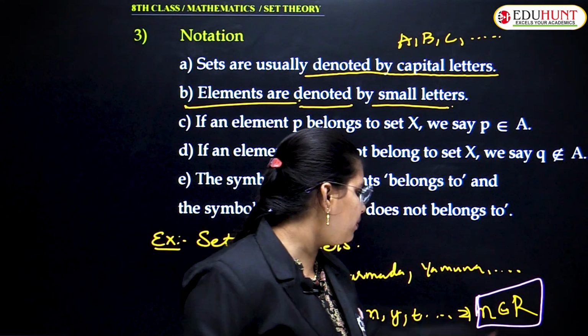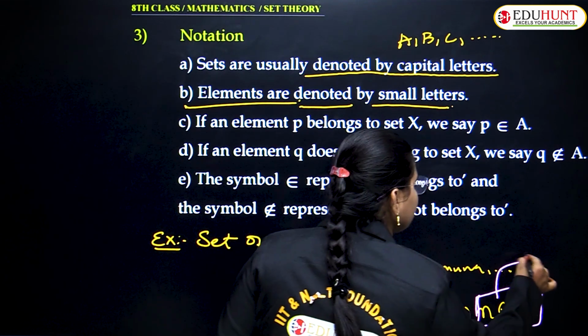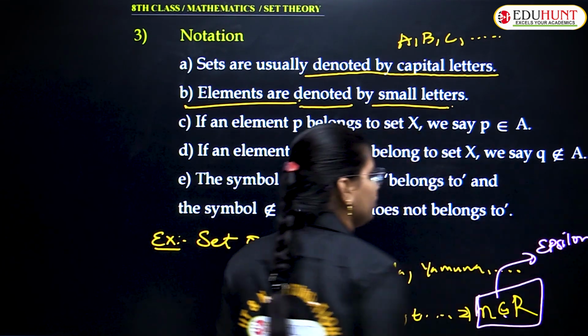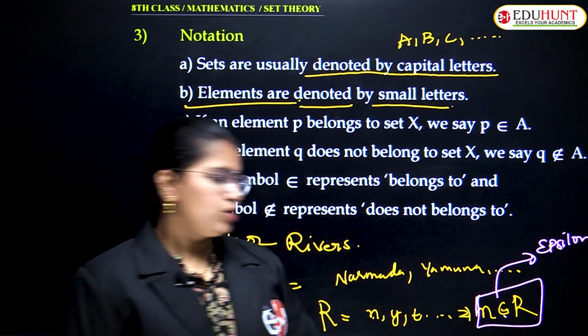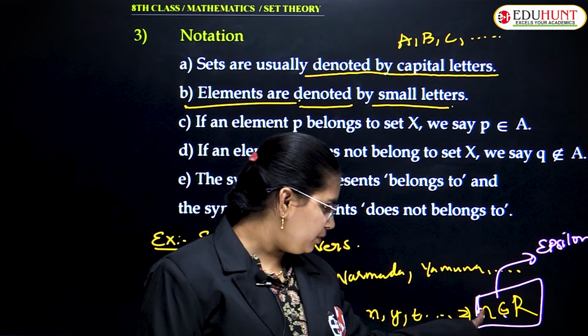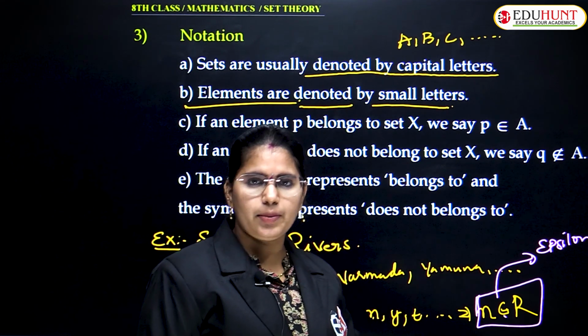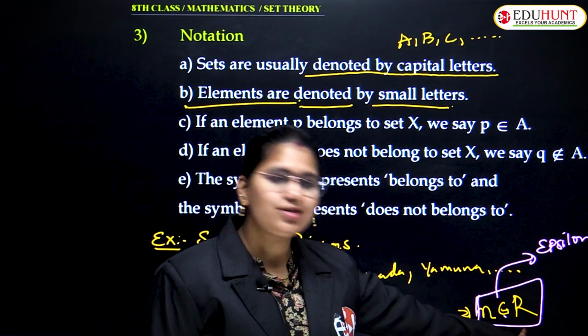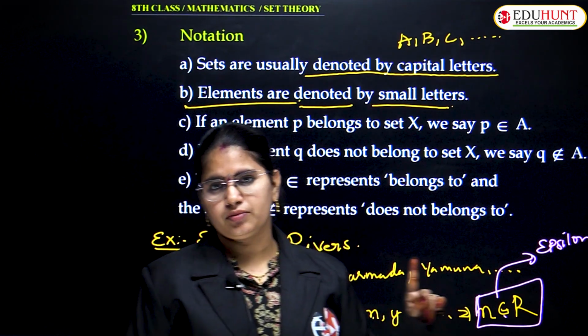This is the symbol which is known as epsilon. Whenever you see this notation, that particular n is an element belonging to the set capital R. Understood?